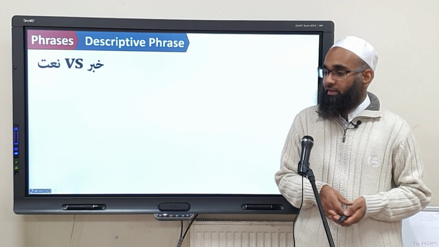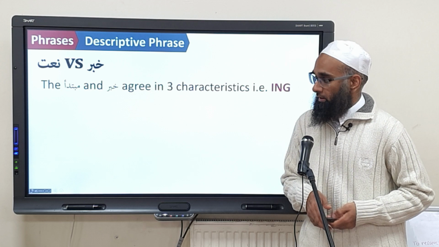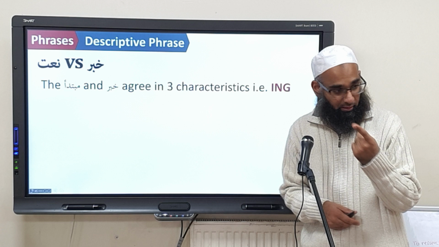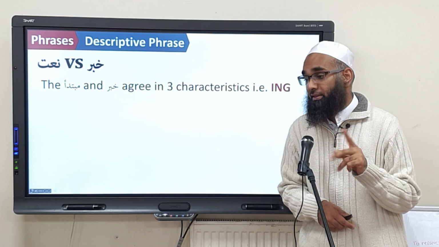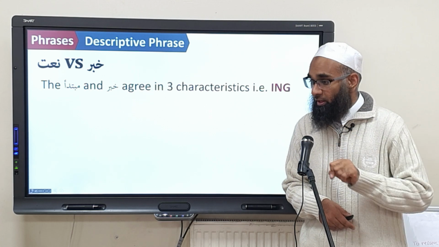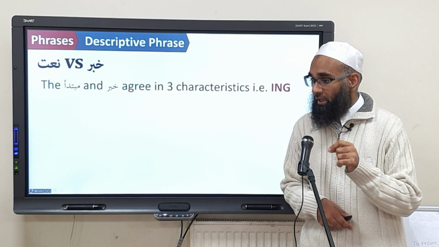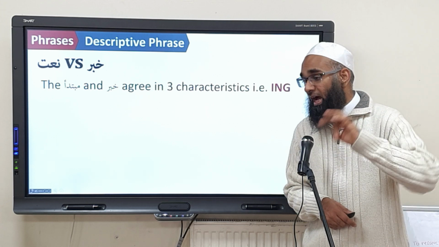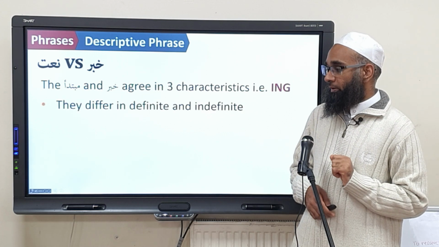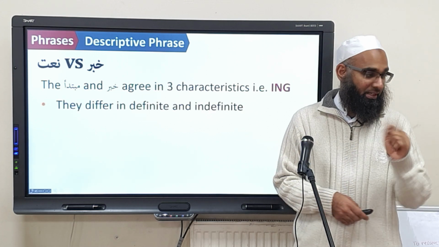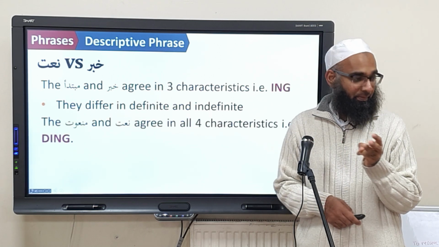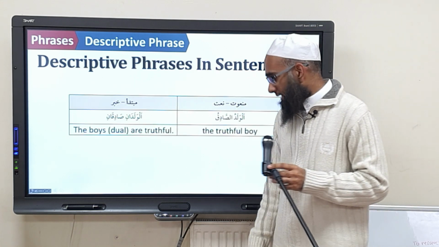Correct. So basically, the difference is D-I-N-G and I-N-G. The mubtada and khabar agree in I, N and G: i'rab, number and gender, but they always disagree in the D. So if they agree in I, N and G, but they differ in D, what are they? Mubtada and khabar. And if they agree in D, I, N and G, what are they? Man'oot na'at. Are you following? But they differ in definite and indefinite, the mubtada khabar. And the man'oot na'at agree in all four. That's the difference.